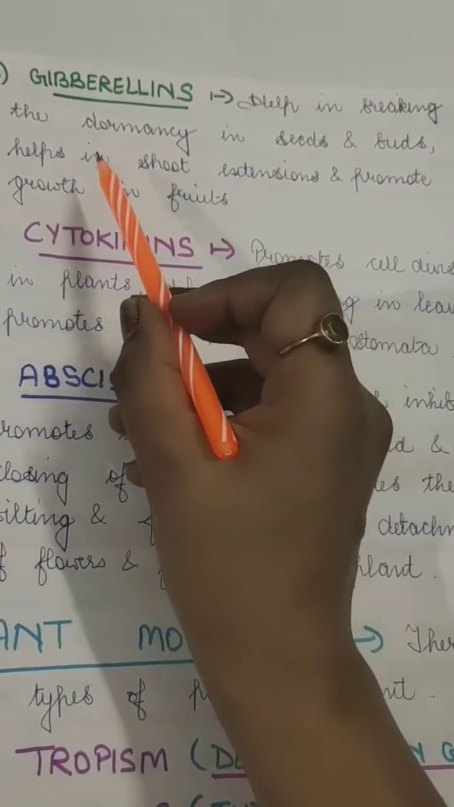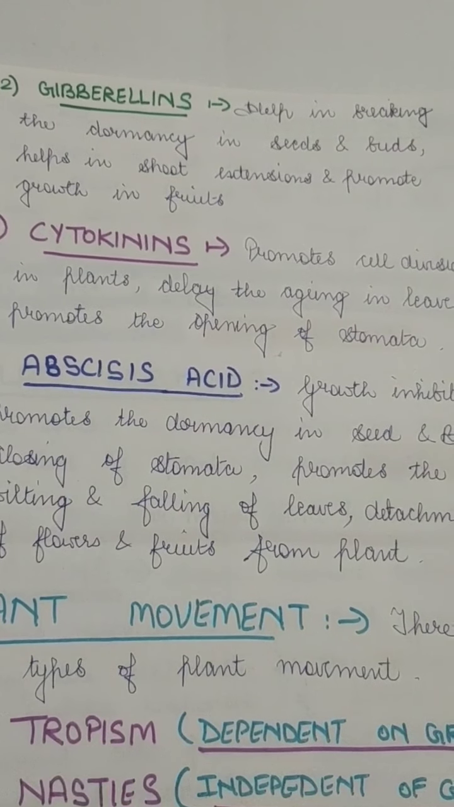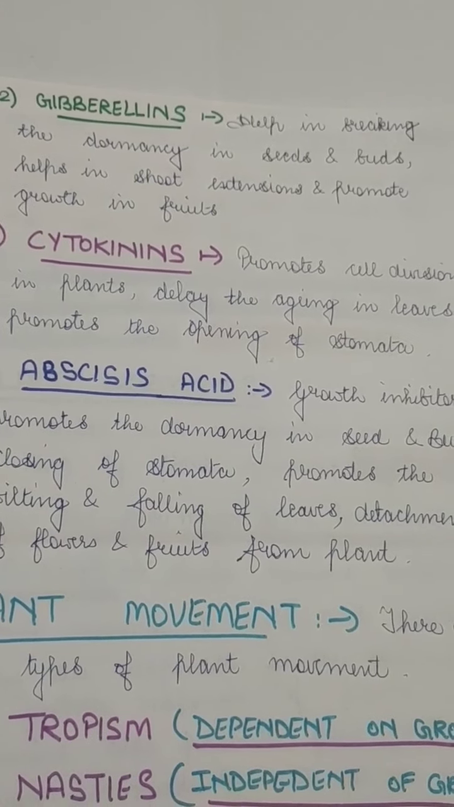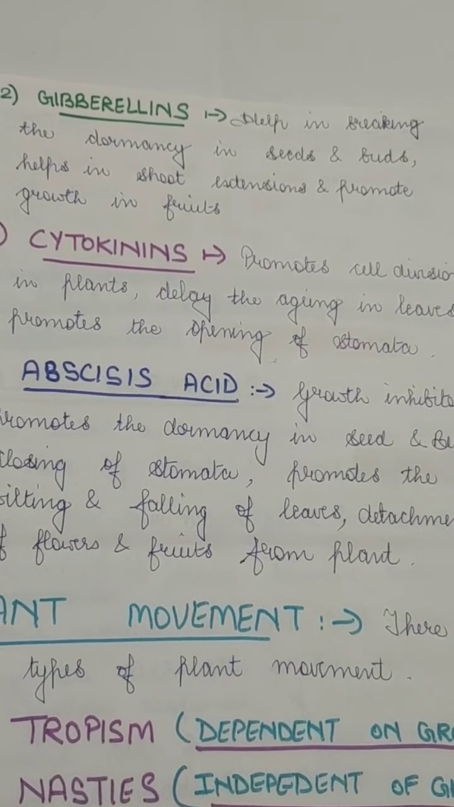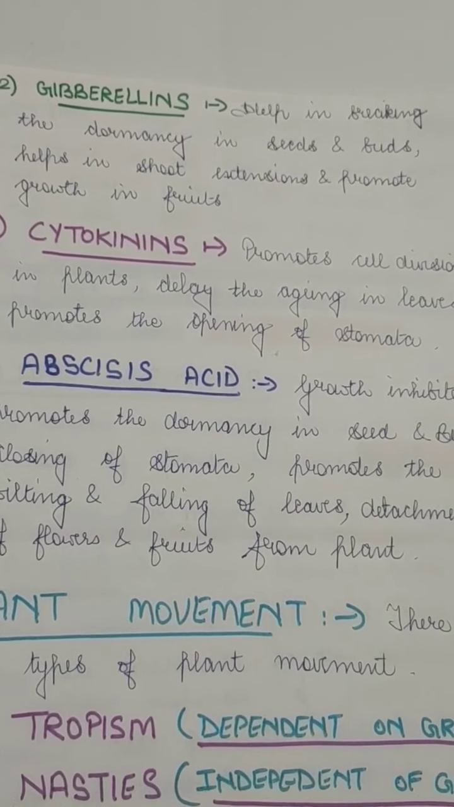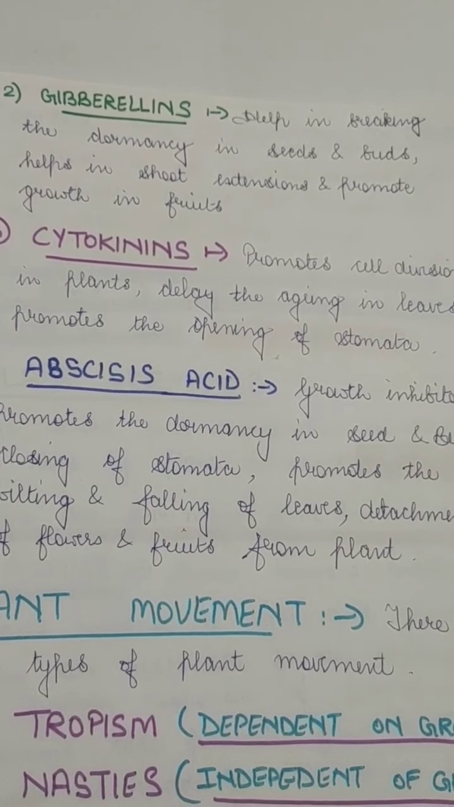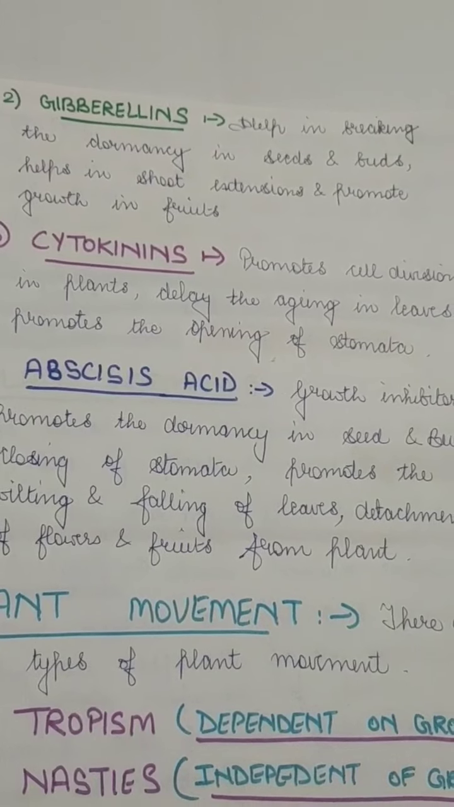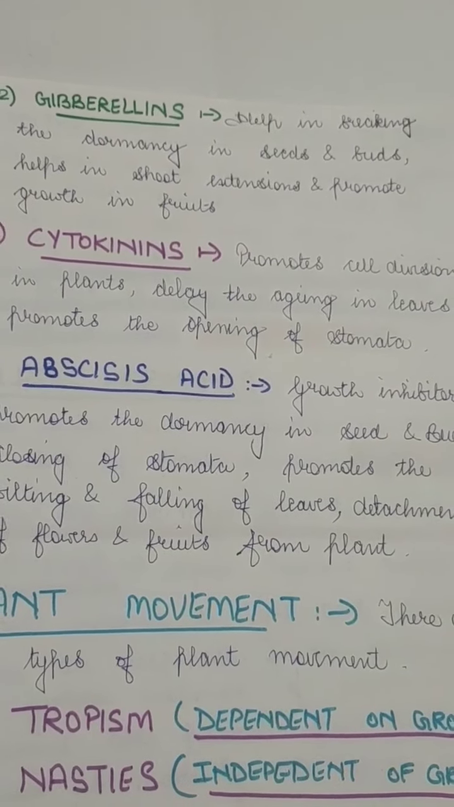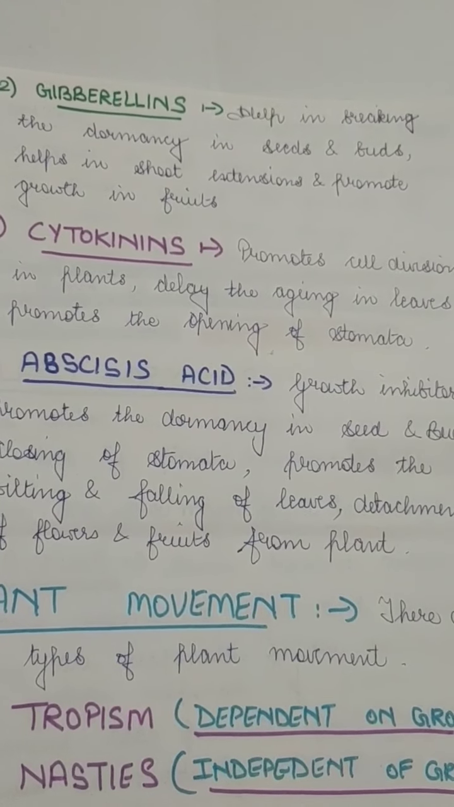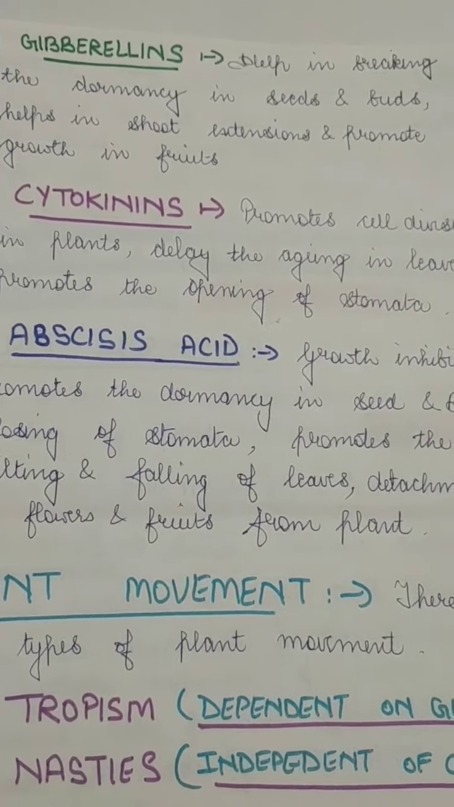So gibberellins help in breaking the dormancy of seeds, and they help the shoots to come out of the seeds, or the buds to come out from the plants. Basically they help in the promotion of the growth of fruits and shoot extension, and they also help in the elongation of the shoots or stems of the plant. Okay, gibberellins.